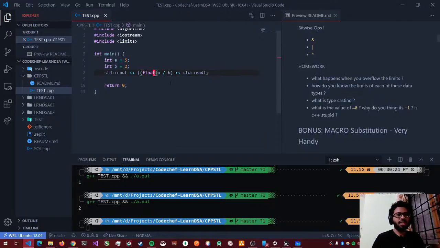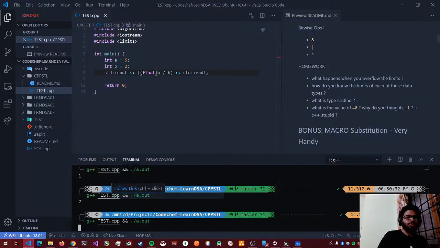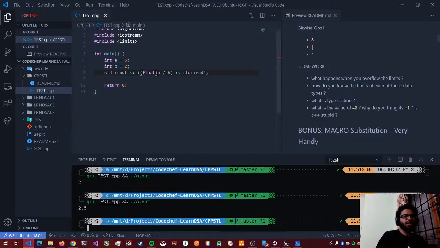So let's convert a to float. So now I can expect the value to be 2.5. This is because a is now typecasted to a float. Previously a was an integer and now I typecasted explicitly for it to become a float. There's another typecast called implicit. Let's say I did this. I multiplied a with 1.0 and then divided with b. I see 2.5 again.